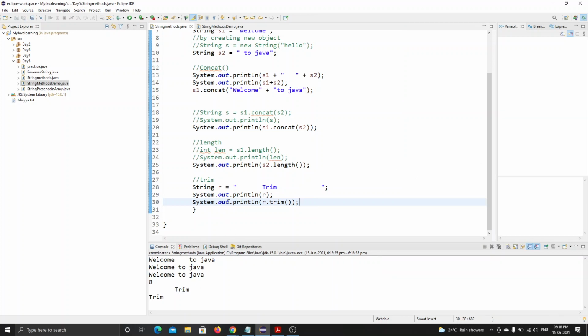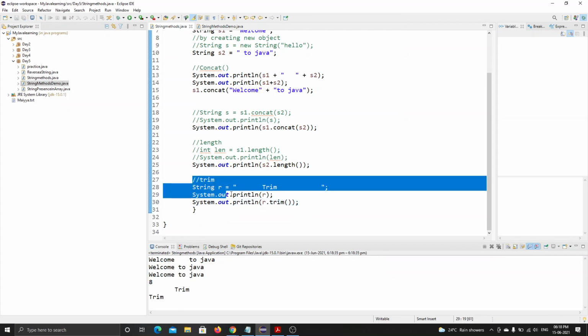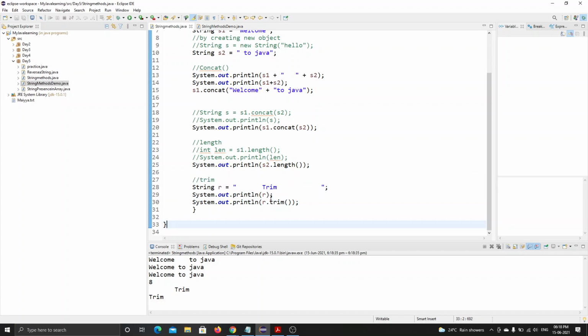See what's happening here. When I print trim, it first stores the trim value in the string variable, and when I print R before trimming, it shows me the spaces here. Are you able to see? There are this many spaces from here to here. When I say r dot trim, it trims the starting space and the ending space. Getting how trim works? Yes, sir.